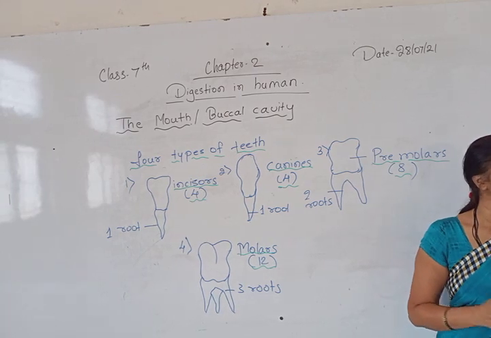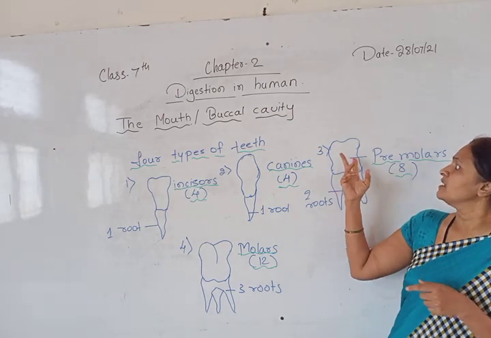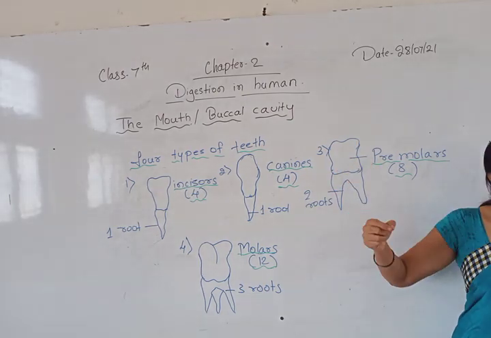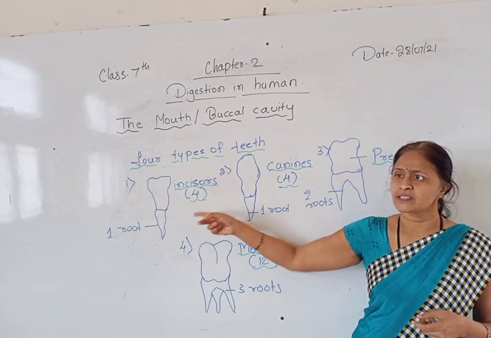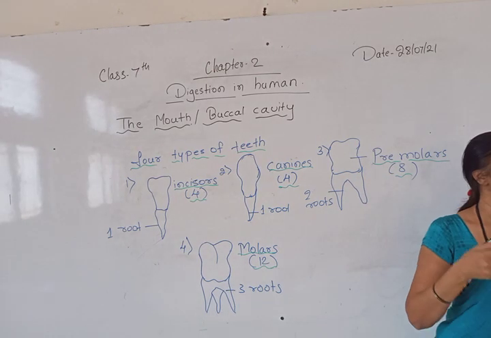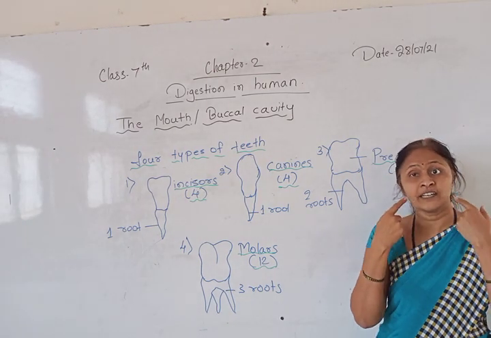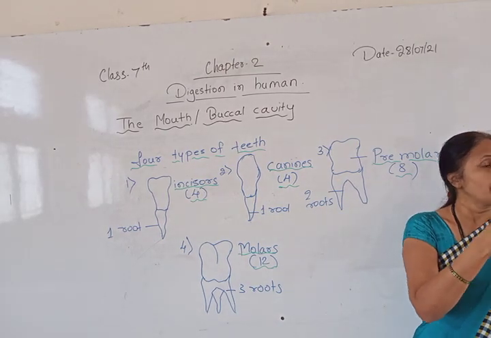Why is it like that? Why are they having 2 roots? Because you can see the structure of this. They are flat and broad, a little bit broad. These are very small, incisors and canines. But these premolars, they are having a broad, flat structure. You can see the inside teeth. These are very broad, so it is having a big structure.